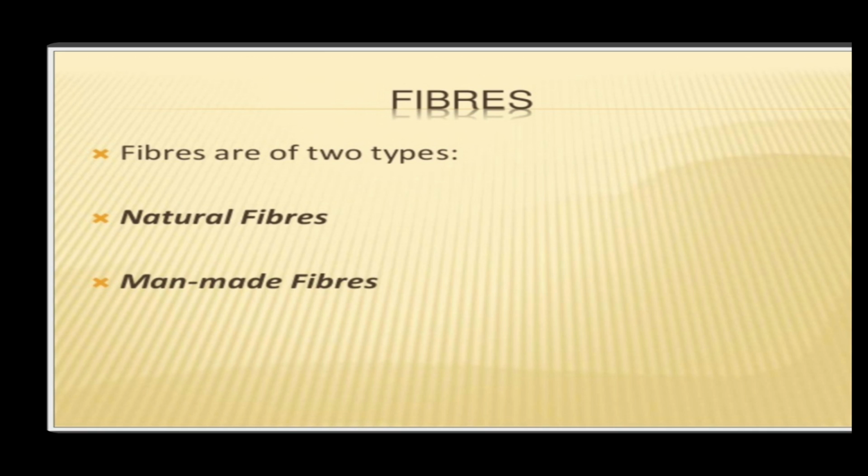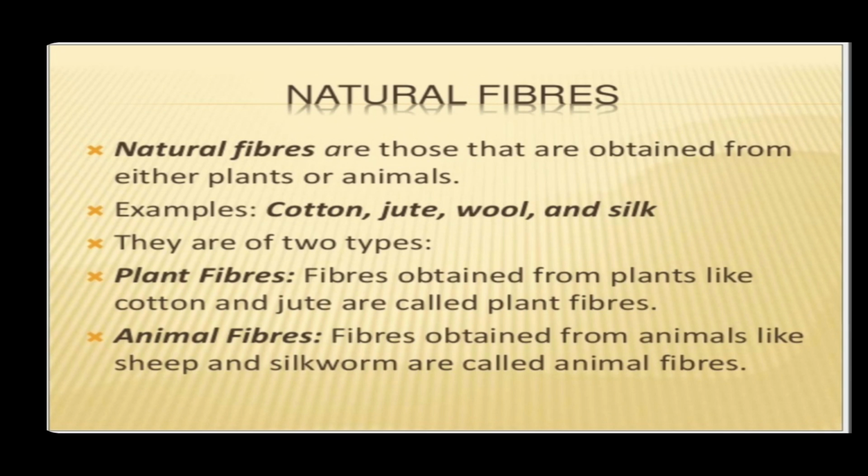There are two types of fibers: natural fibers and man-made, or synthetic, fibers. So let's discuss these two fibers in detail. Natural fibers are fibers which are obtained from nature or natural sources, that is, plants or animals. That's why they are called natural fibers. Fibers which are obtained from plants are called plant fibers, like cotton, jute, coir, or linen, etc. And the fibers which are obtained from animals are called animal fibers, like wool, silk, etc.